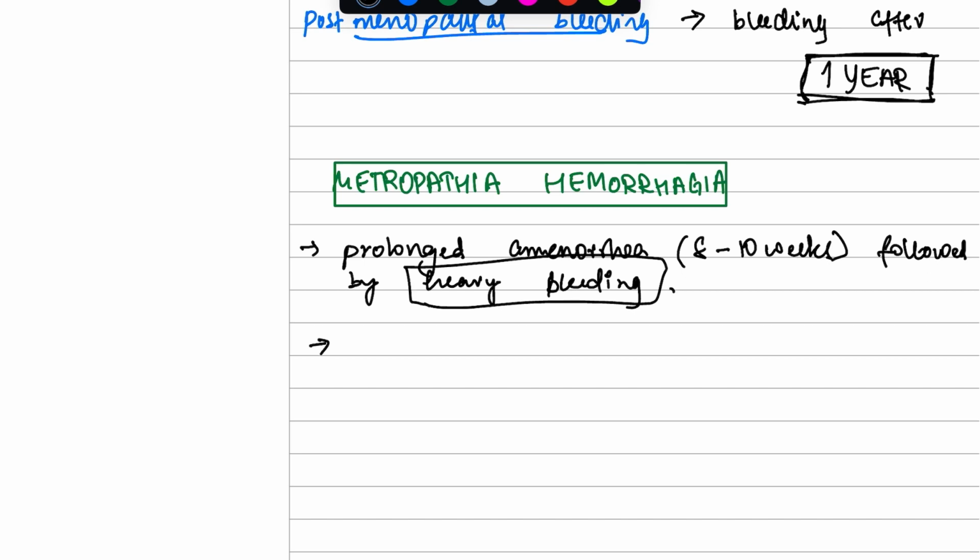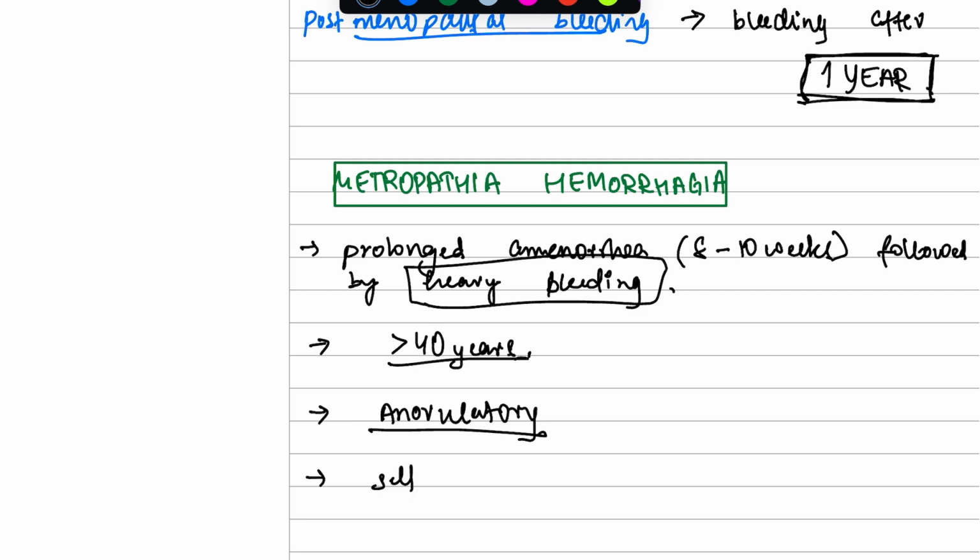Now this takes place in women who are more than 40 years. These are anovulatory and they are self-limiting. What does self-limiting mean? This means they can be treated on their own. So a woman comes to you who is more than 40 years.